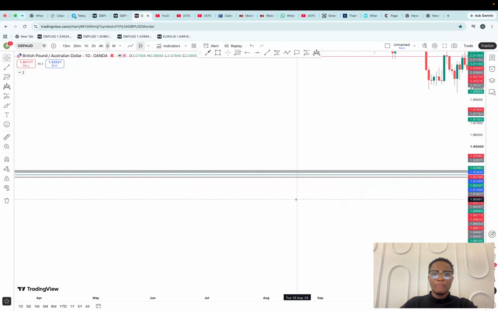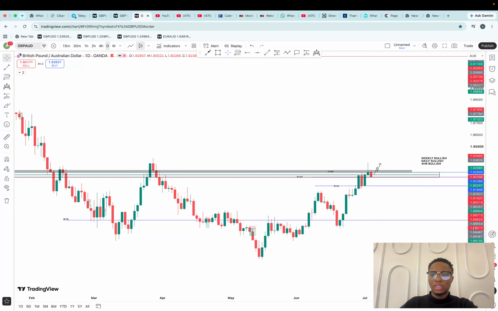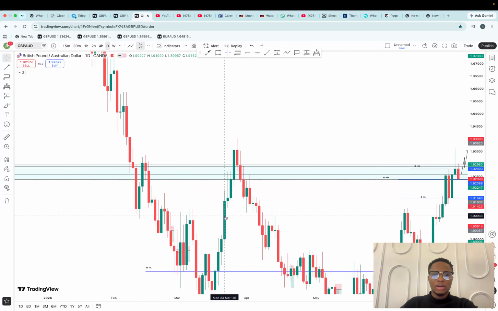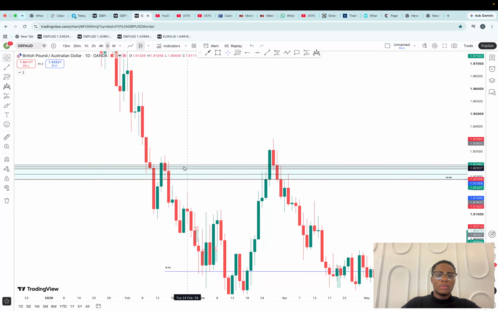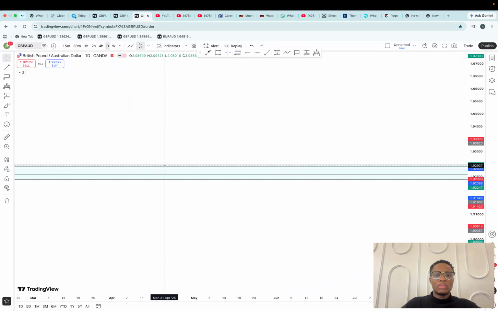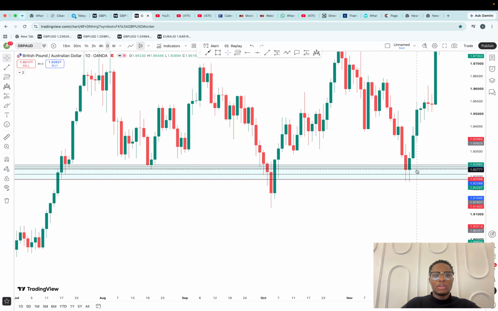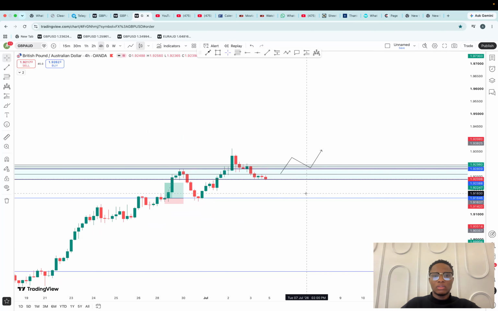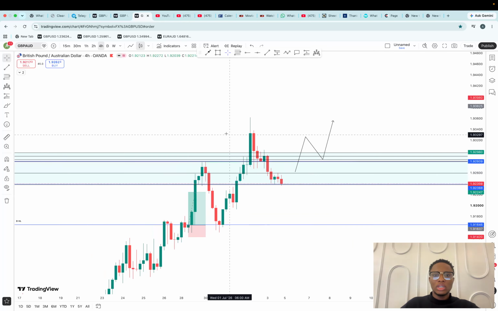Now coming down to the daily. On the daily, we are also bullish. This has been our higher high, this has been our higher low. Same scenario here: whenever we are below this zone, it's a resistance, but whenever we are above, it's a support. Now coming down to the 4 hour on GBPAUD, we are also bullish. This has been our higher high, this has been our higher low. What I'm simply waiting for right now is for this market to break out of the zone. The minute you have a breakout, at the retest I'll be going in for the continuation of the buy on GBPAUD, just like we did last week.